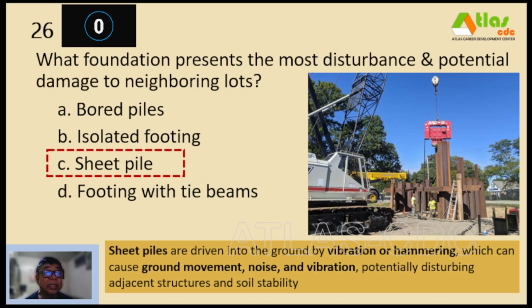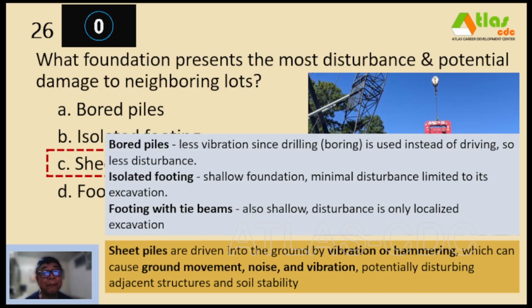So sheet piles are driven into the ground by vibration or hammering, which can cause ground movement, noise, and vibration, potentially disturbing adjacent structures and soil stability. Board piles has less vibration since drilling or boring is used instead of driving, so less disturbance. Isolated footing is just a shallow foundation, so it has minimal disturbance, limited only to its excavation. And footing with tie beams also is shallow, and disturbance is only localized excavation.